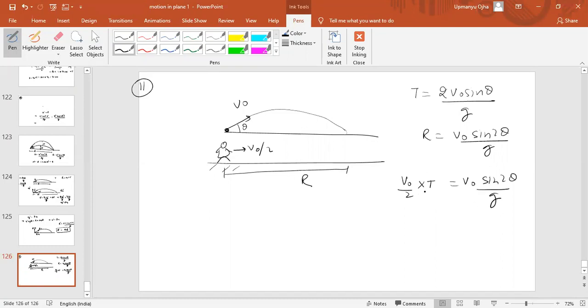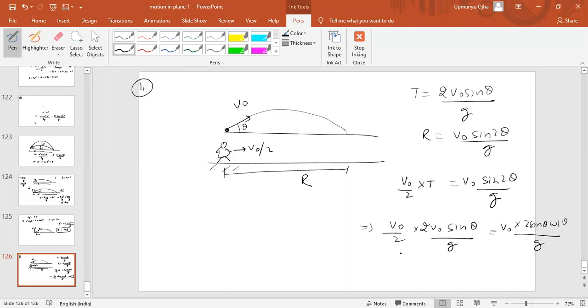T is the time of flight, so it should be v naught by 2 into 2 v naught sine theta by g, equal to v naught square into 2 sine theta cos theta by g.